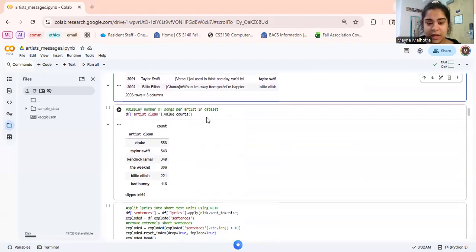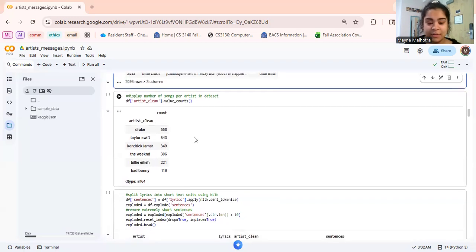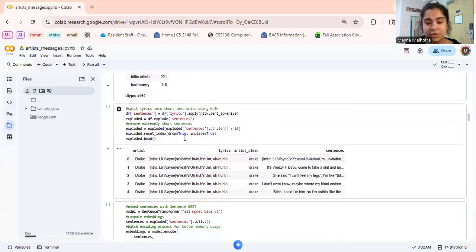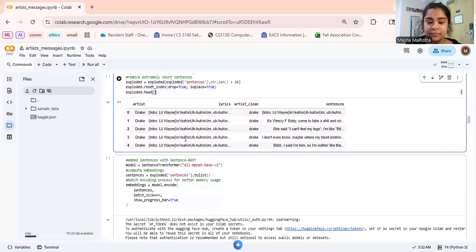Just to make sure that I was getting enough songs per artist, I wanted to display the number of songs per artist that I got, which was over 100 songs for each artist, which I think is sufficient for thematic analysis. After that, I was able to split the lyrics into short text units using NLTK. And I removed extremely short sentences because they were likely meaningless.